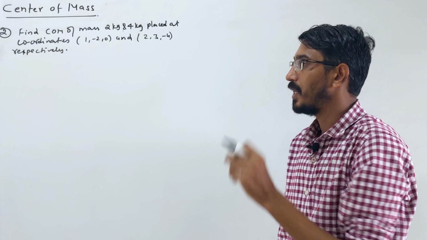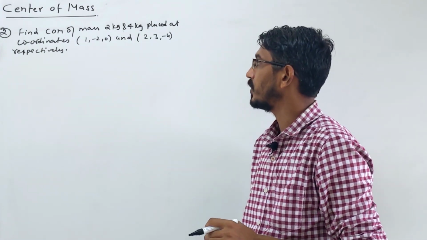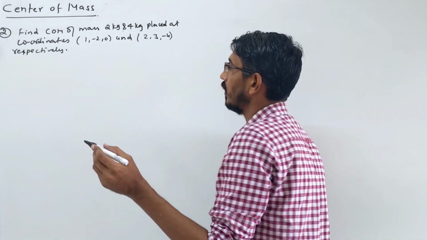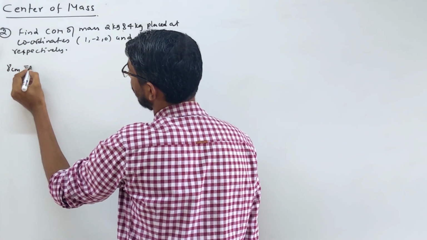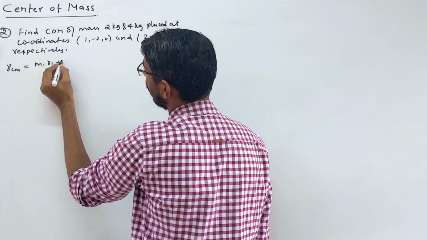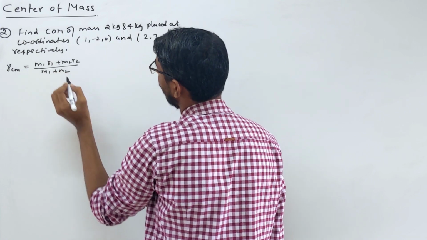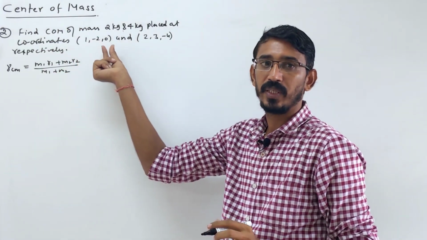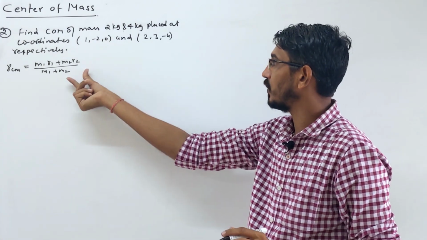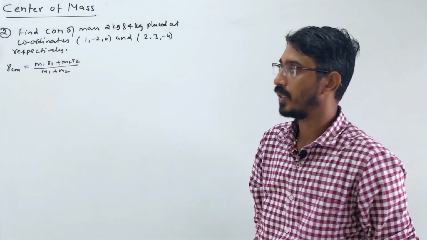Let's say 2 masses, 3 masses, n number of masses are placed at these coordinates, and we have to find the position of the center of mass. So directly write the general formula: R_CM equals (M1 R1 plus M2 R2) divided by the total mass. Here all three coordinates x, y, z are given, so you have to write this formula three times. First find the x coordinate, then the y coordinate, and then the z coordinate.